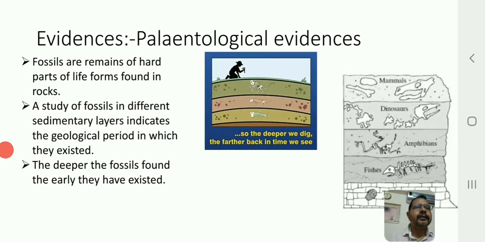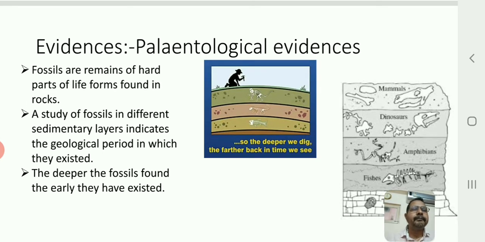Now, what do these paleontological evidences prove? They prove that evolution has occurred on this planet. There has been a gradual appearance of life forms on earth. If the life forms did not appear gradually, then why are the fossils of different times? They should be of the same time when you dig into it. So the deep sedimentary layers hold the oldest, most ancient fossils that we find.